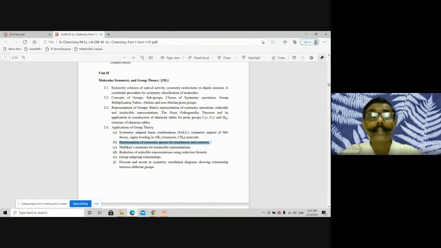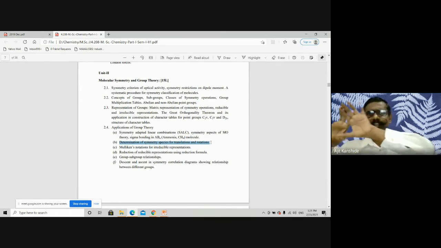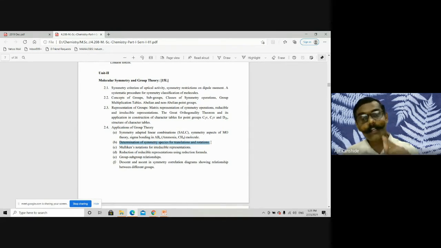But in order to categorize the modes, if we get a reducible representation, then we can reduce it and get different irreducible representations and their combinations. Those irreducible representations we say are the possible modes of combination. And those modes include the rotatory modes, then the translatory modes, the linear translatory modes we consider, and what remains are the vibratory modes.